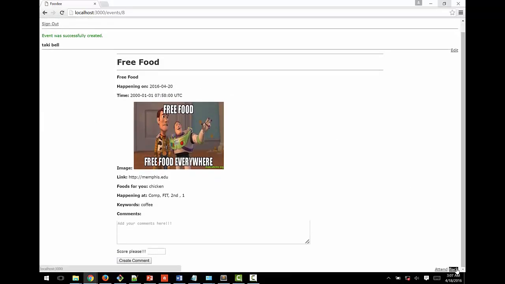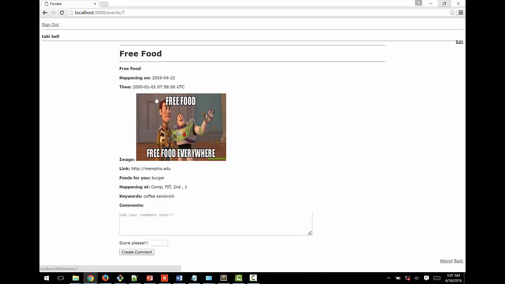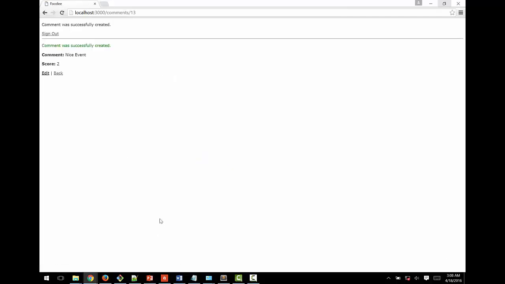Now we will go back to the home page and select an event for comment and put some comment and score, and then click on create comment. It will add the comment in the database. Finally, we need to sign out the user, and once we hit sign out, the user will be successfully signed out and the web app will ask for login again.